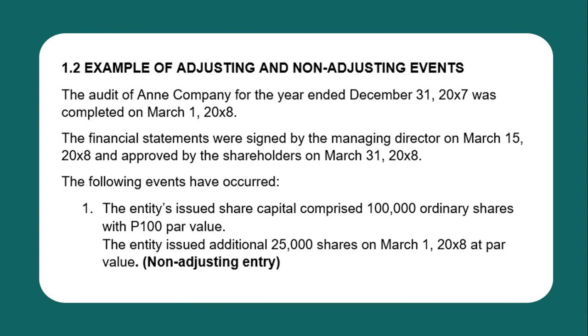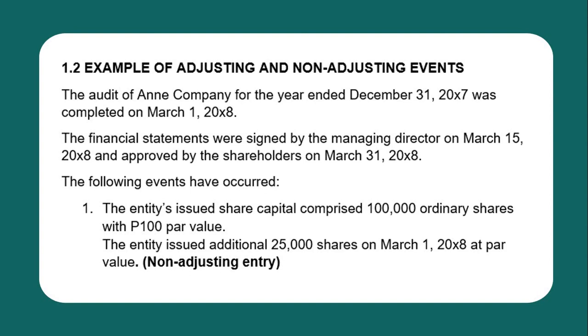So, an example of adjusting and non-adjusting events. Let's have AN Company as our sample company. The audit for the year ended December 31, 2007 was completed on March 1, 2008. The financial statements were signed by the managing director on March 15, 2008 and approved by the shareholders on March 31, 2008.